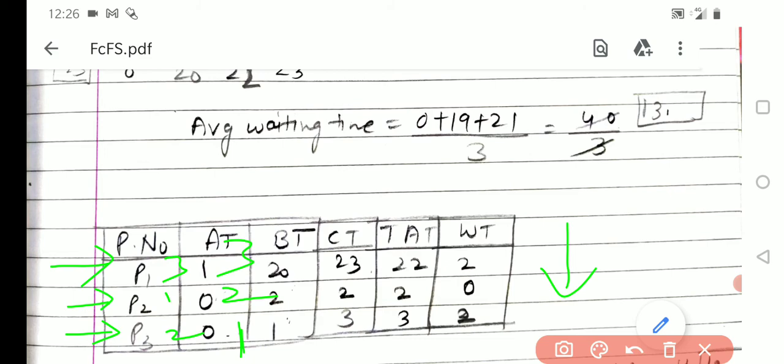So what is our basic agenda? We want the CPU to be busy all the time, but using this first come first serve scheduling, we can observe that we have a problem of starvation here, because the heavy burst time jobs are taking longer than the shorter jobs, and we have to suffer from this problem that is called convoy effect.